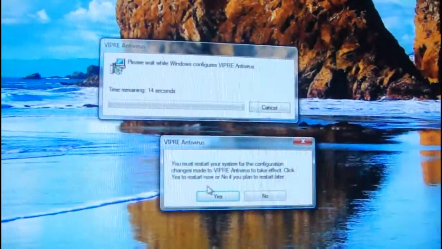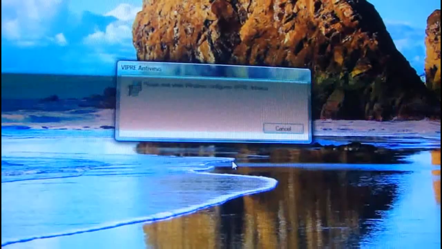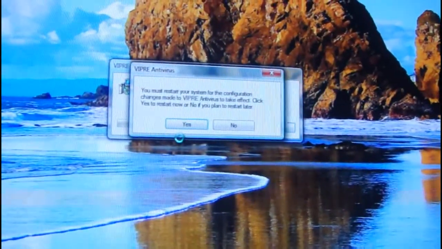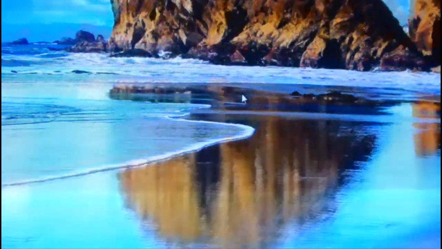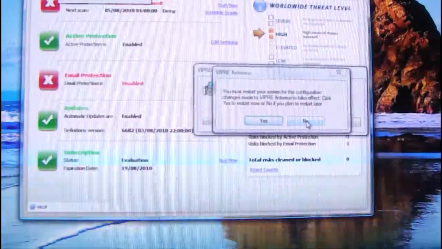So if I click, for example, now restart later, so click no. It'll just go on ad infinitum until I let it reboot, and then the same pattern just continues and continues and continues. The only way I can get out of it is clicking cancel. Eventually it will stop. Vipre icon is in the tray, so what I'll do now is I'll create another log. I'm just going for the installation again, so I can keep cancelling, not trying to stop it. No, cancel.